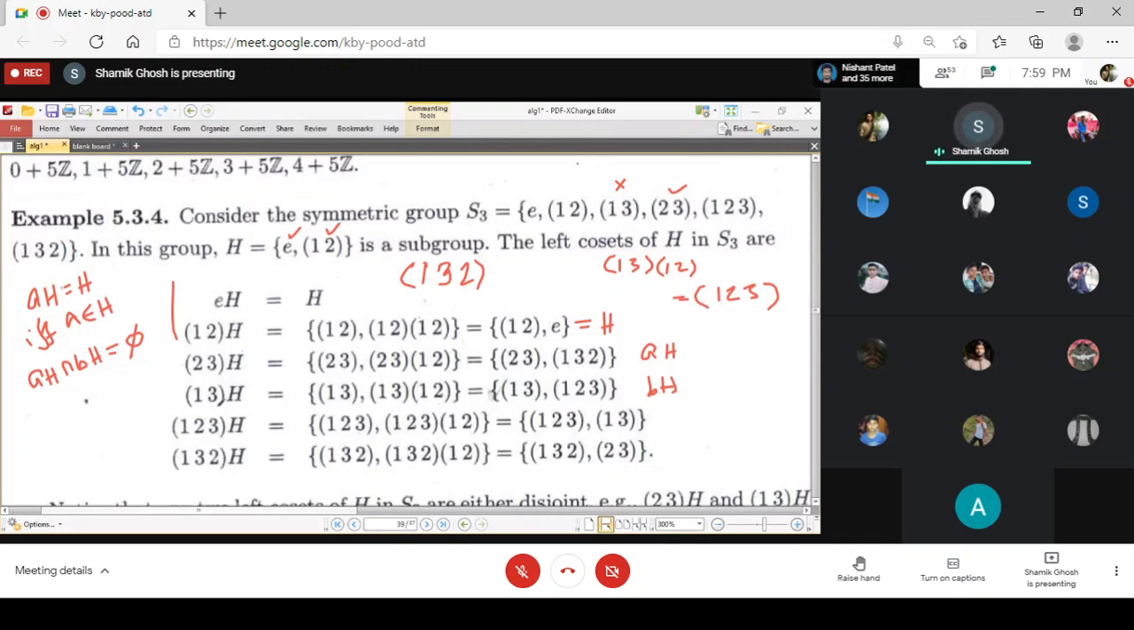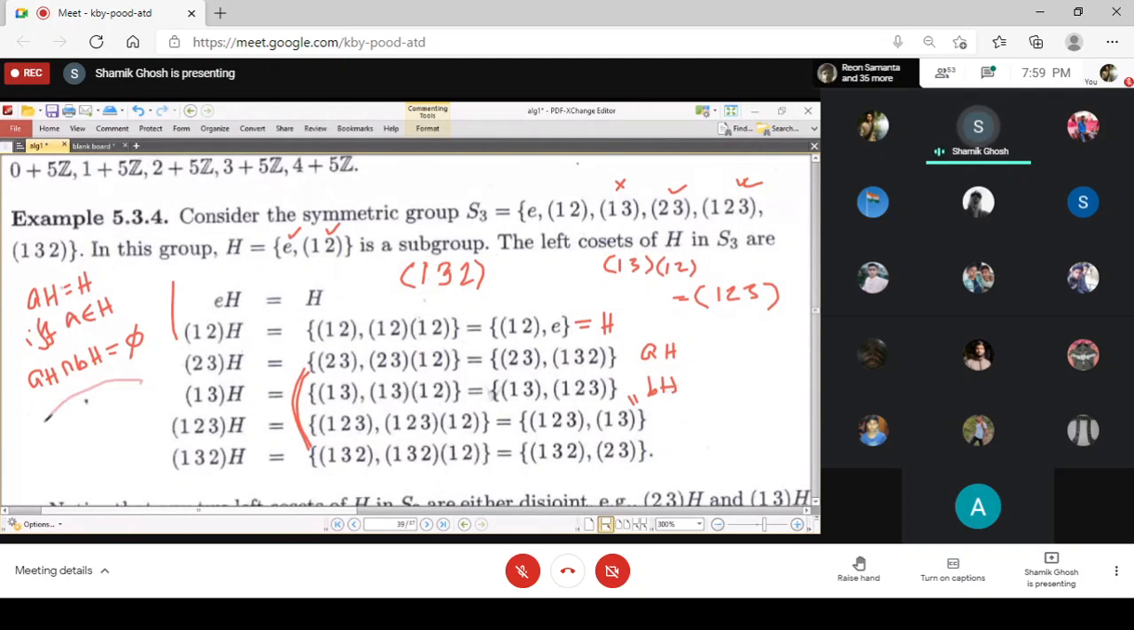Now I am taking the fourth element, (1 2 3). Multiplying by E gives us (1 2 3). Multiplying by (1 2), if you calculate, you will see it comes to (1 3). So it is the same as this one; this coset is exactly equal to this. Similarly, if we multiply by (1 3 2), it becomes exactly equal to the other. So actually, there are 3 distinct left cosets.